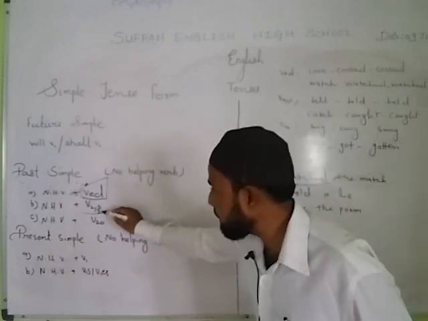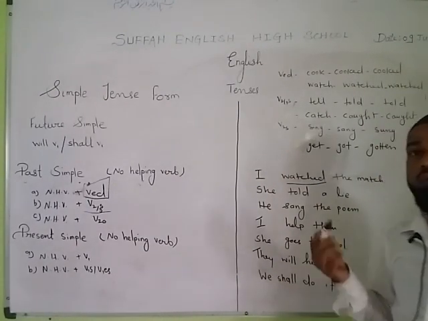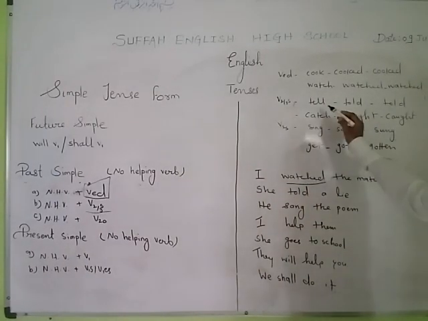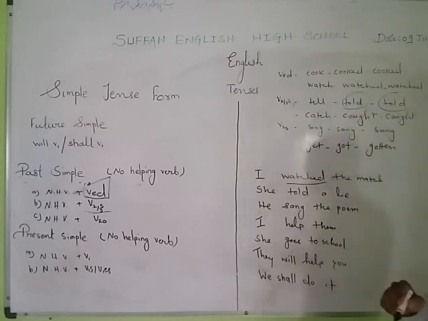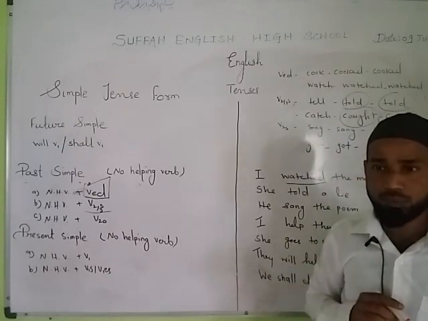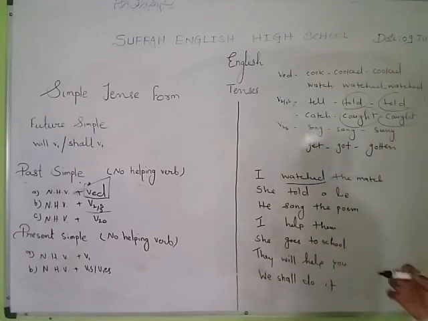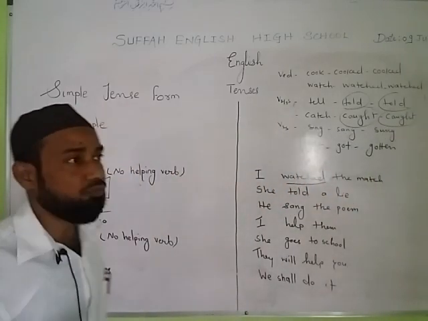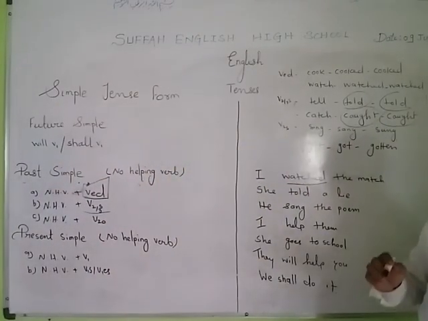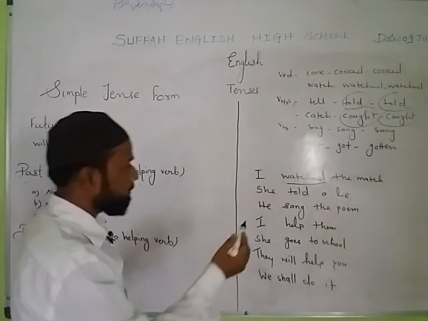What is V23S? There are so many verbs in English which have first form different, second and third form same. They are called V23S. For example, tell, told, right? Say, said. First form different, second and third form same. Catch, caught. Sell, sold. So many verbs are there. So if you find any such verb, whose second and third form is same, and you find no helping verb before that, that is past simple. You can see here: she told a lie.